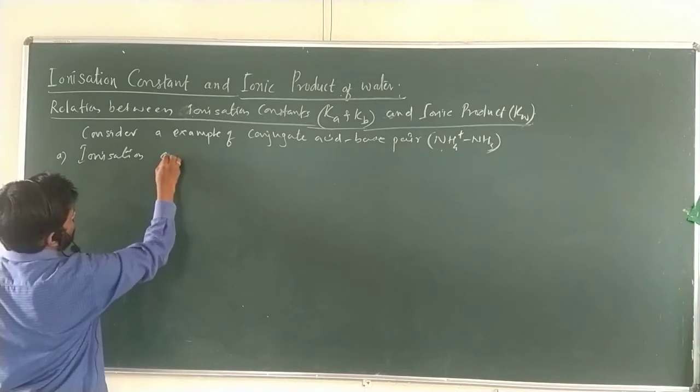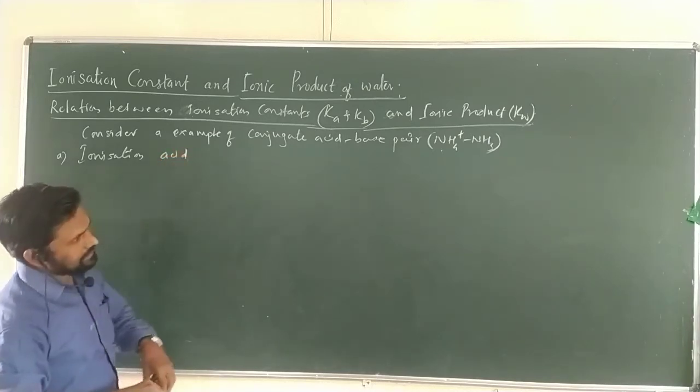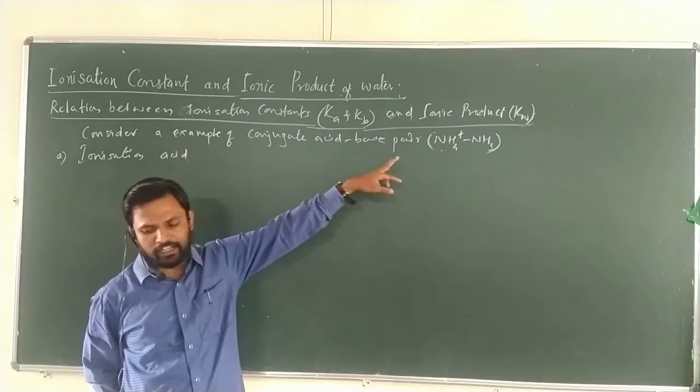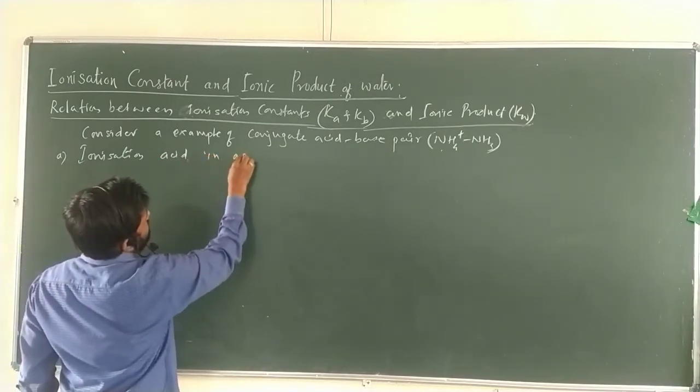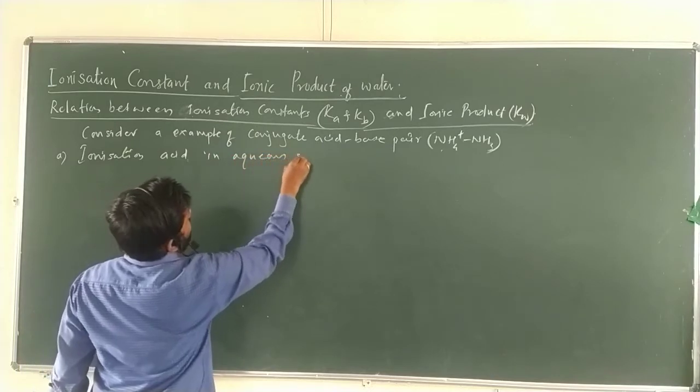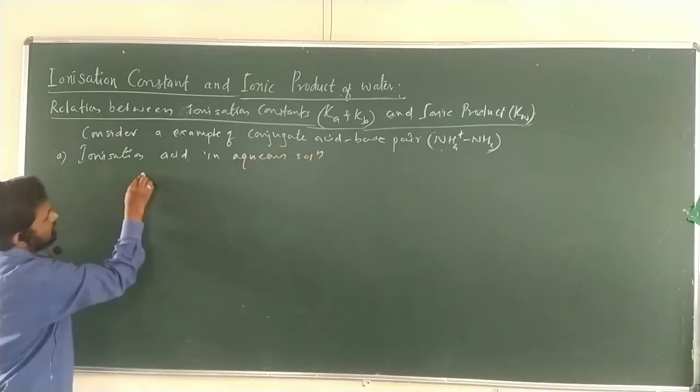Ionization of acid. What is the acid here? Here the conjugate acid is NH4 plus. Ionization of acid in aqueous solution, how can we write it?